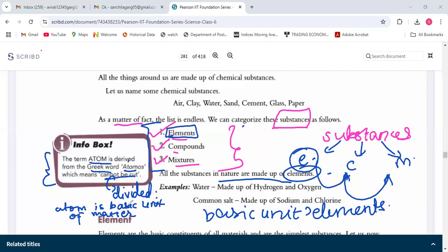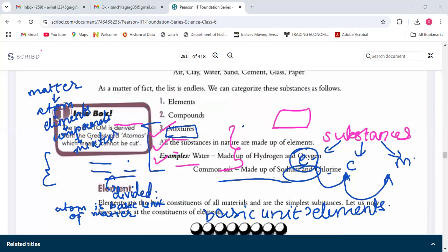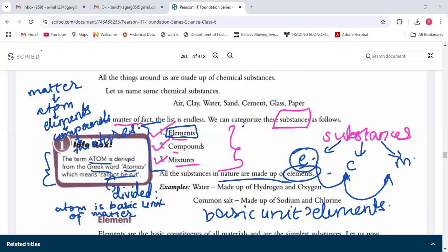So see, there is a simple thing. Matter is there, from matter comes atom, from atom elements, from elements compounds, and from compounds mixtures. This thing you should all note down.